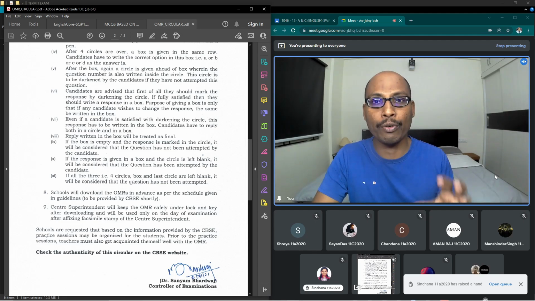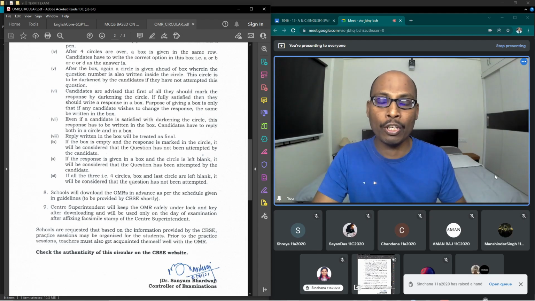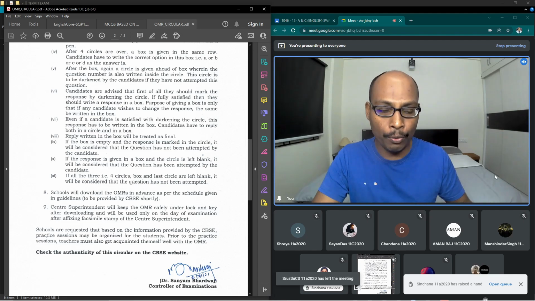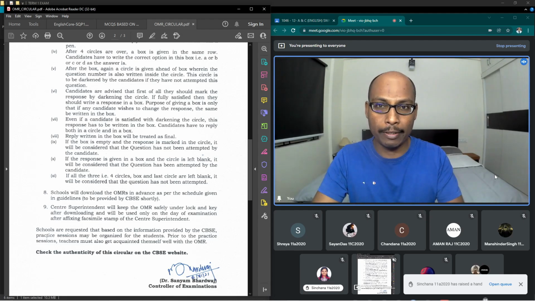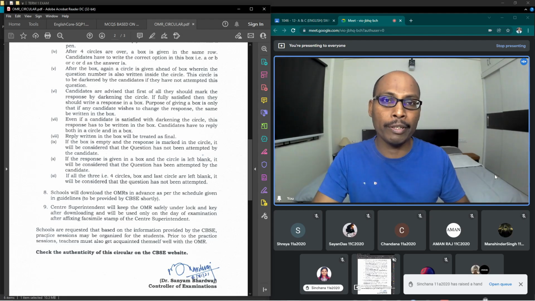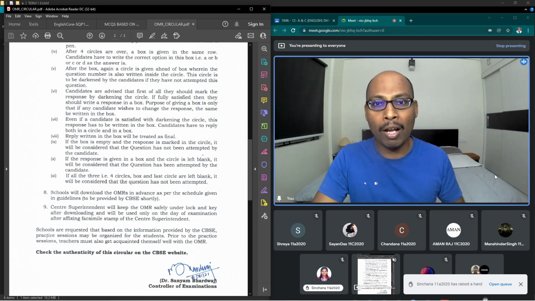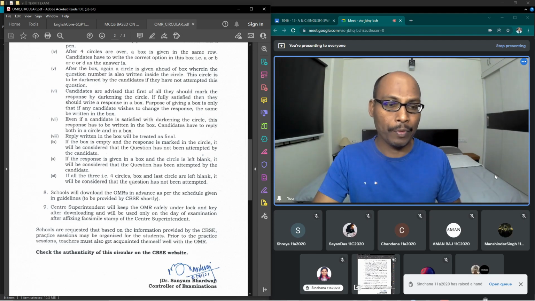So that's why I focused most of my session on marking the right answers. You know what the right answer is, but you should mark it in the right way so that you do not lose marks. And even if you have wrongly darkened the circle, what are the other methods to rectify our error? Because in MCQ, in competitive examinations, it is not about the right answer, it is about wrong answer identification.